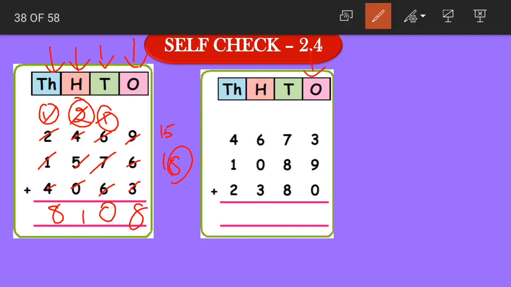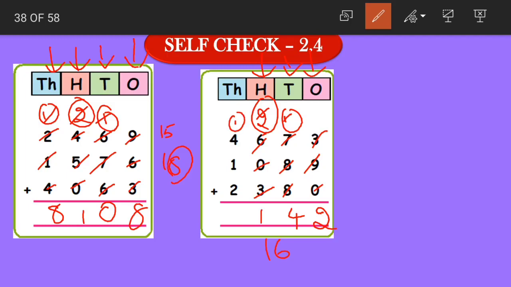Moving on to the second question. Again, starting from the ones place, 3 plus 9 becomes 12. 12 plus 0 becomes 12 again. Now how do we write it? 2 will be written here and 1 will be carried. Moving on to the tens place, 1 plus 7 becomes 8. 8 plus 8 becomes 16. 16 plus 8 becomes 24. So 4 here and 2 carried. Now moving to the hundreds place, 2 plus 6 becomes 8. 8 plus 0 becomes 8. 8 plus 3 becomes 11. So 1 here and 1 carried.